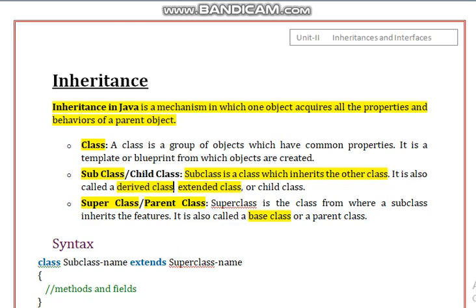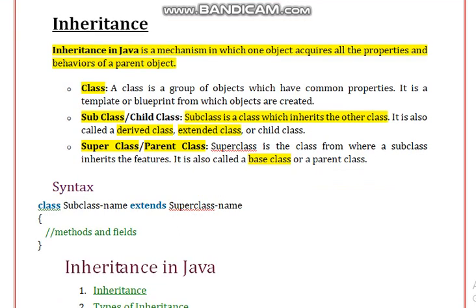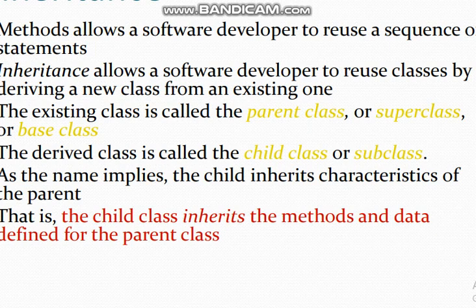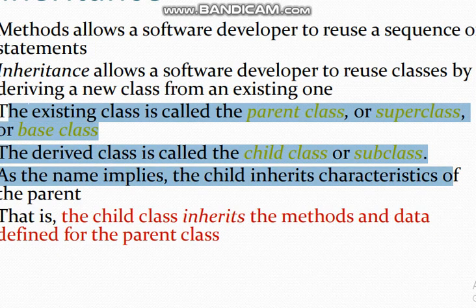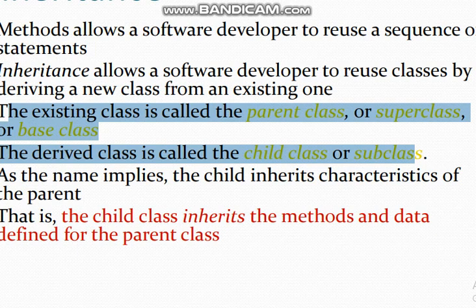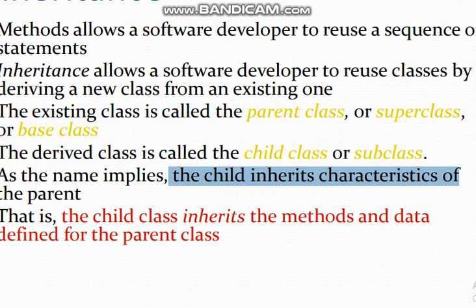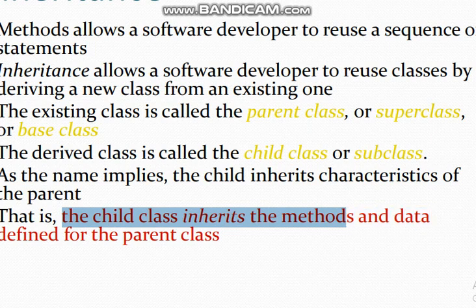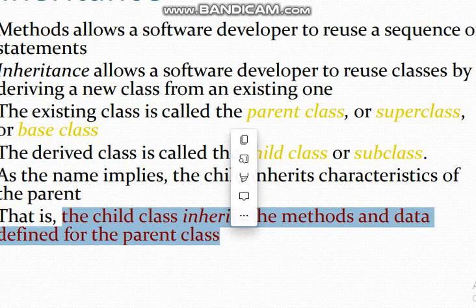Now, how is this going to help you? This existing class is called the parent class, superclass or base class, and the derived class is called the child class or subclass or derived class. Now, as the name implies, the child is going to inherit the characteristics of the parent. That is, the child class inherits the methods and data defined in the parent class.